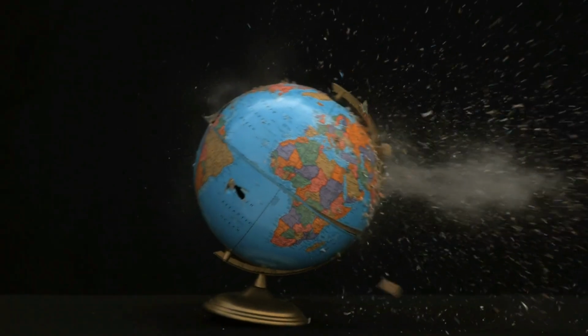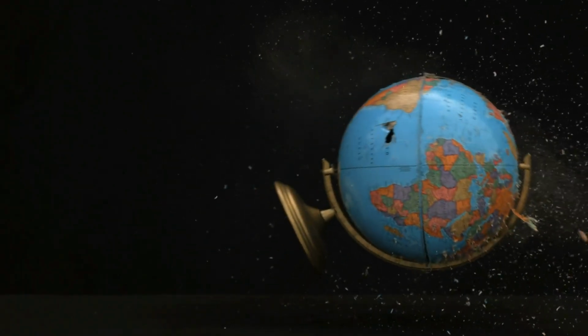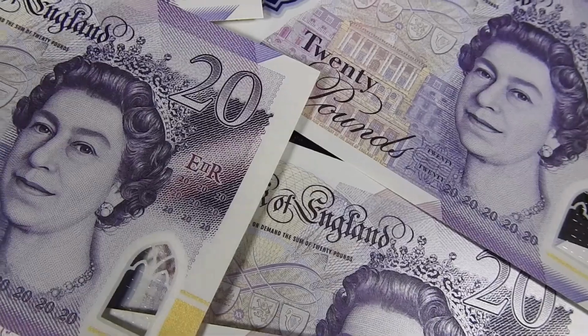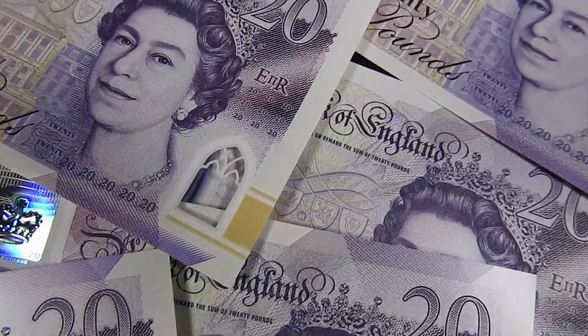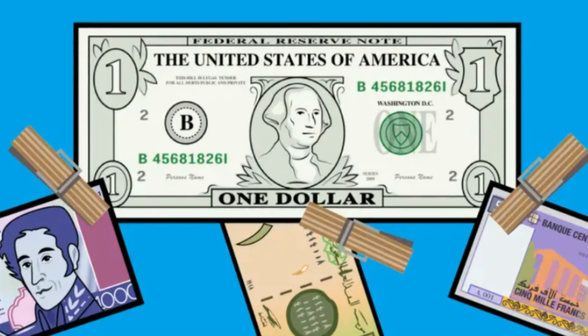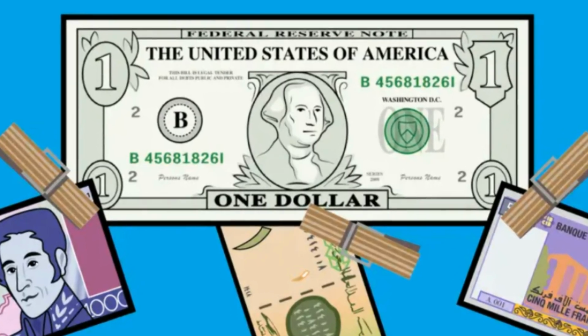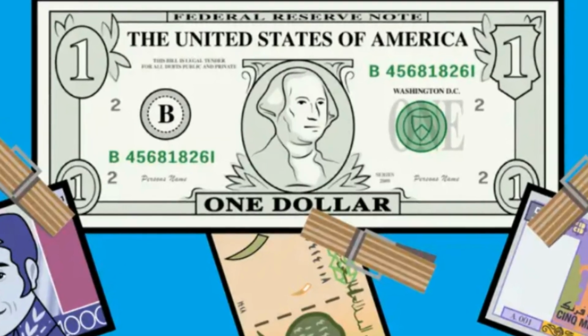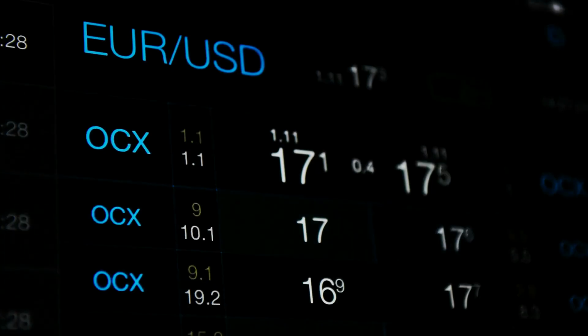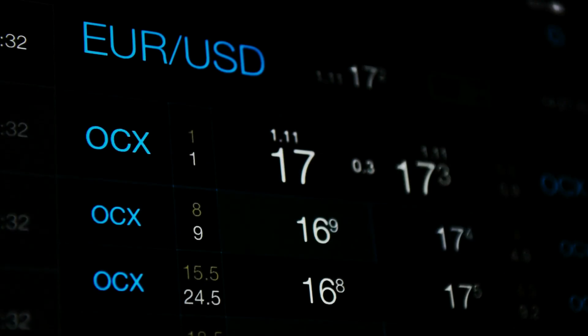Let's see how this transition played out in some other parts of the world. In Europe, countries were initially concerned about the effects of the Nixon Shock. The end of the fixed exchange rate system meant that European currencies could no longer be pegged to the dollar at a stable rate. Without the fixed exchange rate system of Bretton Woods, currencies began to float. Exchange rates were now determined by market forces.